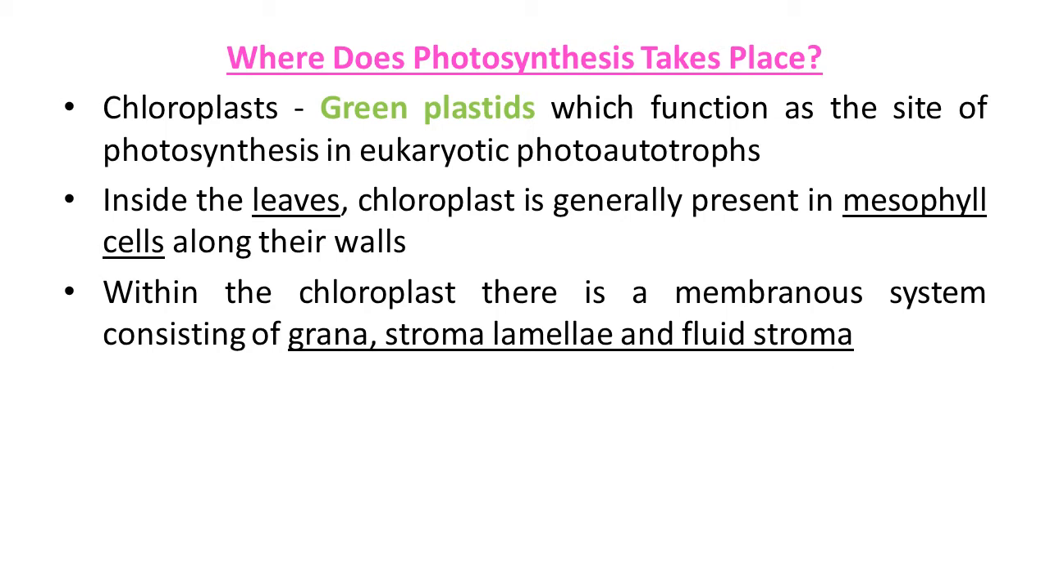The arrangement in the chloroplast organelle, its anatomy, you have already studied in your previous chapter also. Within the chloroplast, there is a membranous system consisting of grana and stroma lamellae and the matrix stroma. So these are the main parts of the plant organelle named chloroplast where the photosynthesis process takes place.